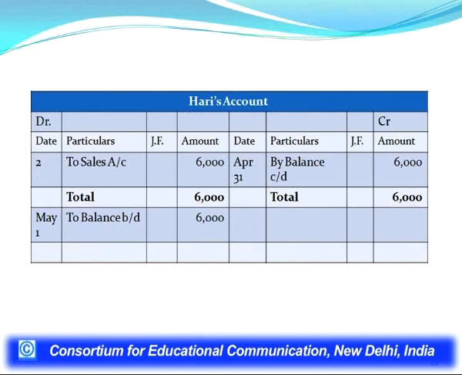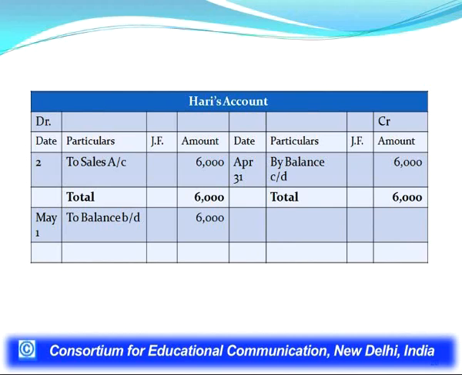Hari's account. Hari, our debtor, our customer, we sold him goods for rupees 6,000, posting was made on the debit side and there is no other transaction. So, credit side is shorter by rupees 6,000. So, we have put that as a balance by balance CD and then after total it has been carried to the debit side on 1st May to balance brought down 6,000.